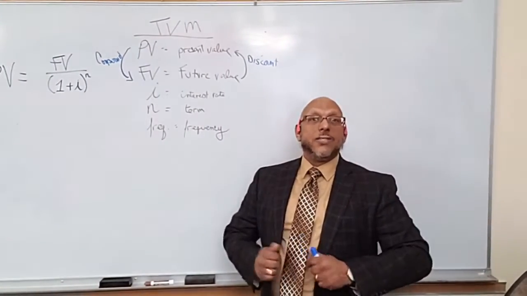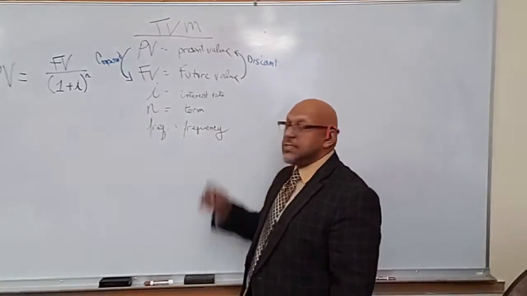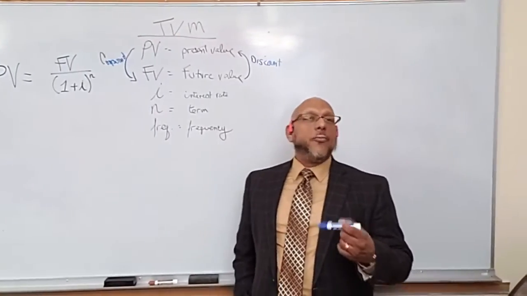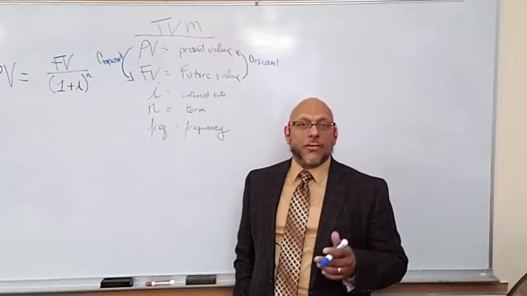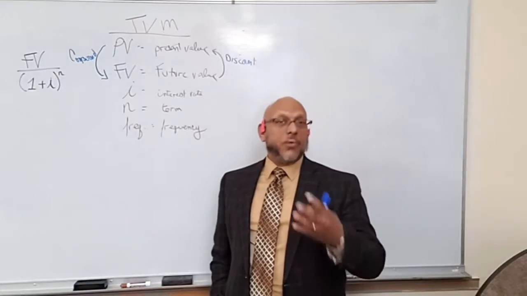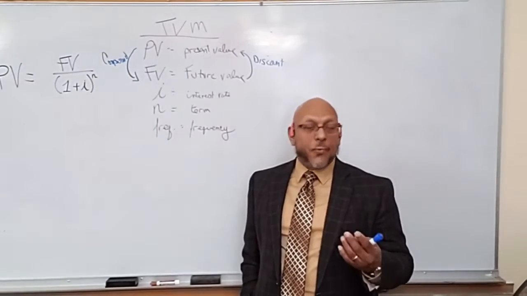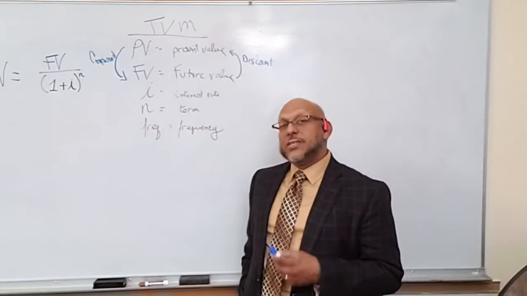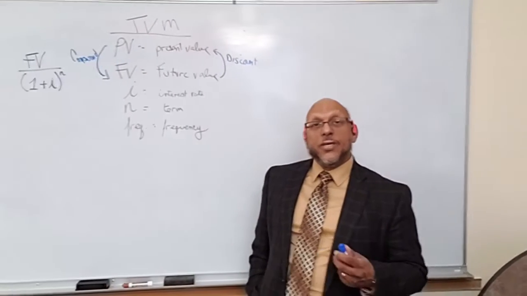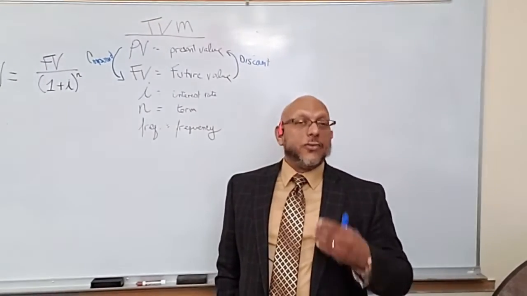Is it 10 years, 5 years, 2 years, 6 months, whatever. The frequency is how often we are compounding it per year. Are we counting our interest monthly? That's 12 times. That's your freq of 12. Are we doing it quarterly? That's 4 times a year. That means your freq is 4. Are we doing it semi-annually, daily? And those are different frequencies.